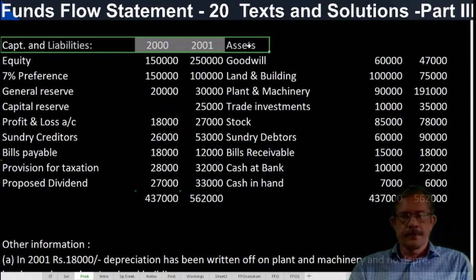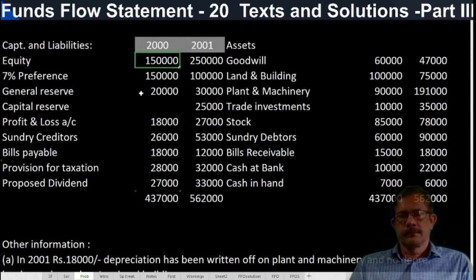What is in this? Equity capital. 1,50,000, 2,50,000. So during the year, equity capital has been issued, 1 lakh rupees. See whether it is an exchange transaction. If it is not an exchange transaction, it will be taken directly to the funds flow statement.